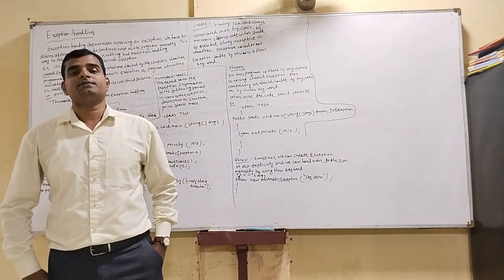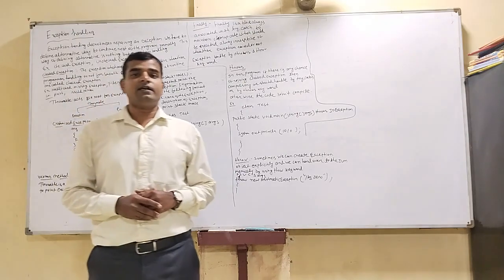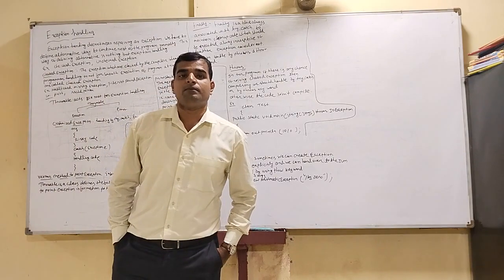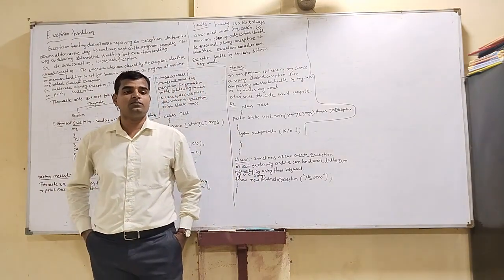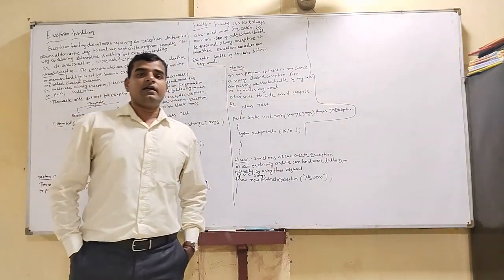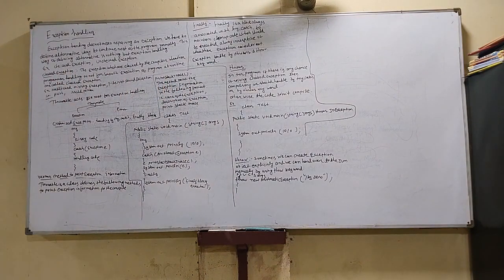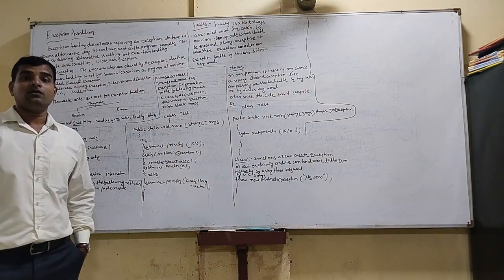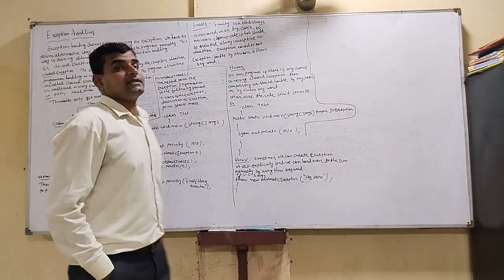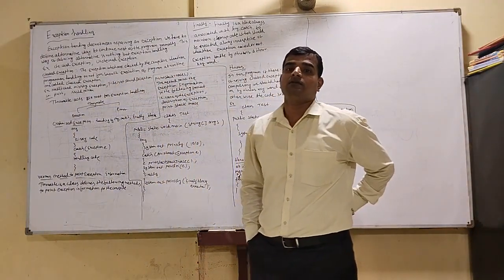First thing is, what is an exception? Exception means an unwanted, unexpected event that disturbs the normal flow of the program. That which disturbs the normal flow of the program is called an exception. Okay, in exception handling, one question arises: how can an exception be handled? How to handle that exception? Very important.